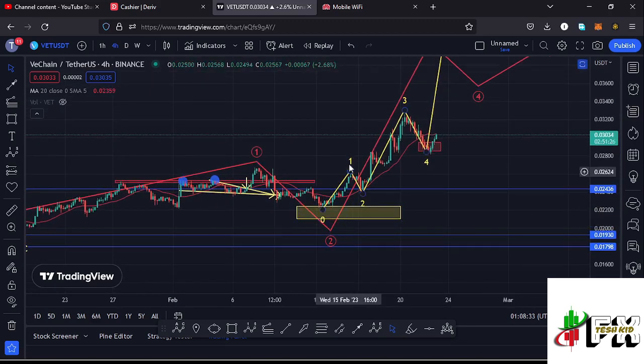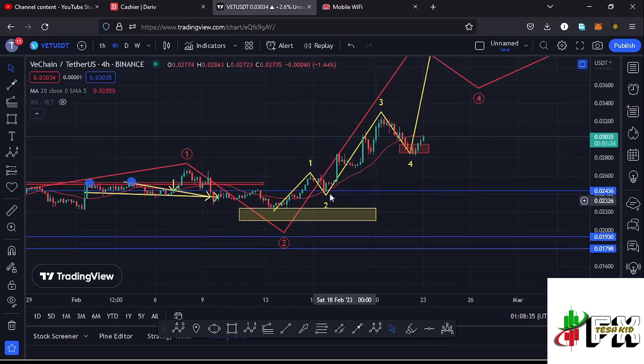wave structure in yellow, where you can see that after making our low in the formation of that second wave, we started this bounce to the upside obeying the Elliott wave structures, having that as the first wave, then a wave 2, then a wave 3, giving us a peak at around the $0.3289 mark.